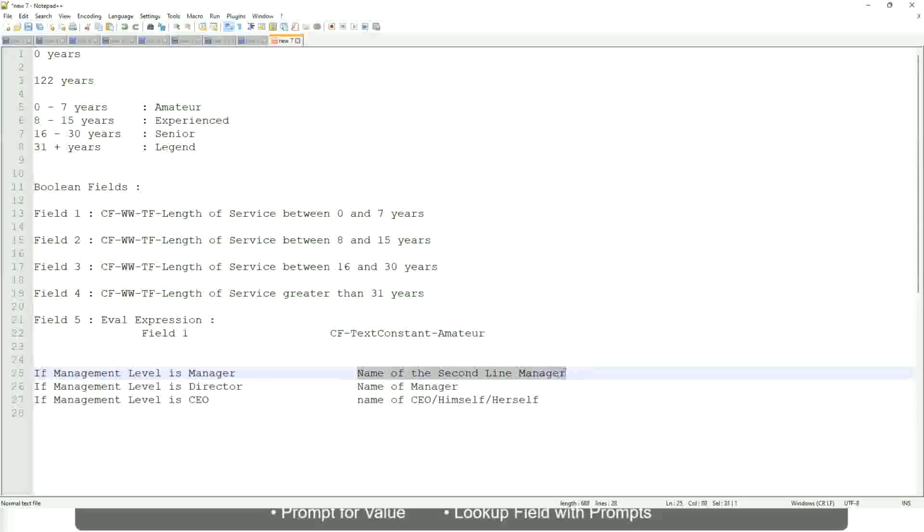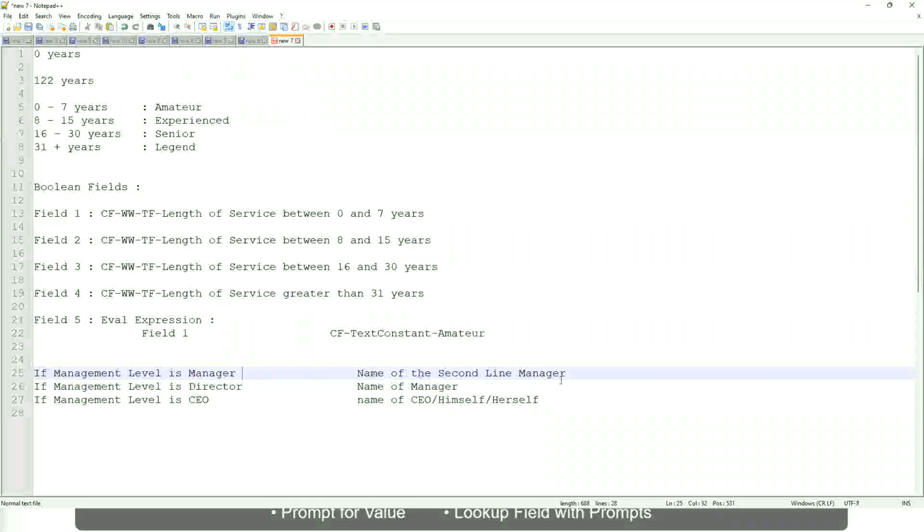Here you have to do some more calculation, because you have to find out who is the second line manager, which is manager's manager, and so on. So you have to come up with these fields. This is not a hard-coded text that you can put in. It will be dynamic depending on the worker.